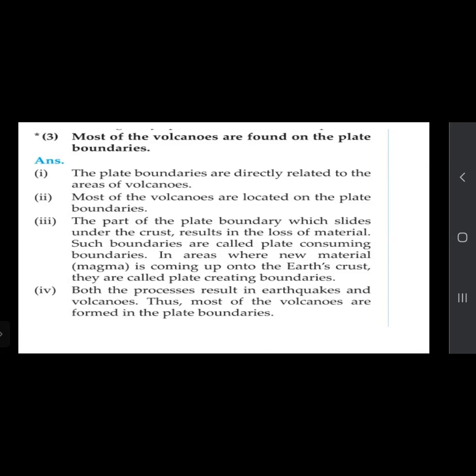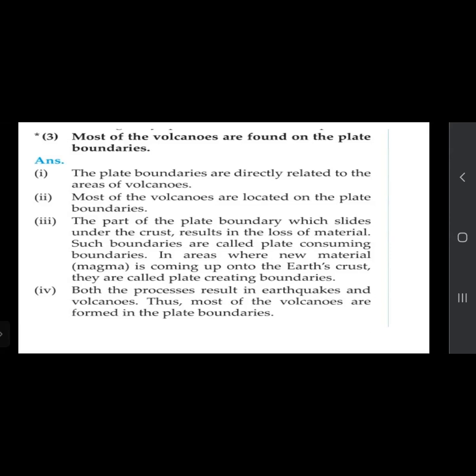The upper part of the plate boundaries which slide under the crust result in the loss of material. Such boundaries are called plate consuming boundaries. Each plate has boundaries. So when they are sliding under the crust, what happens? The plate is consumed, meaning the boundaries are lost.